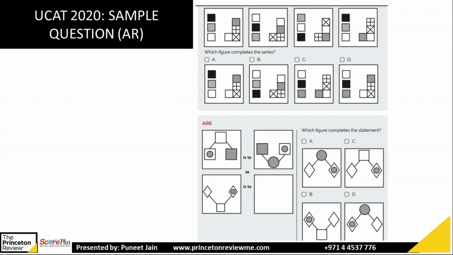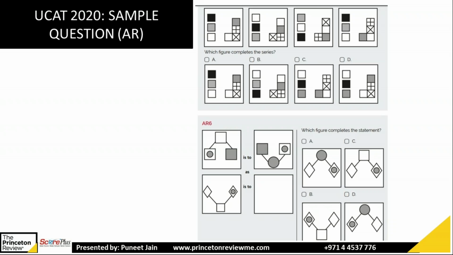Now how do you eliminate C or D? You have to check the right one. On the right, you have the top, which is gray color. Then next it goes a bit down, next it goes again down, next it goes on the left. So next the gray square will go on the top, which is in D. So D is the right answer. That's how you can solve the abstract reasoning.